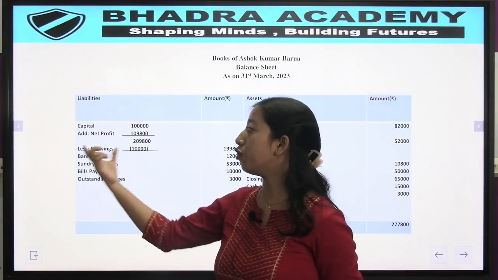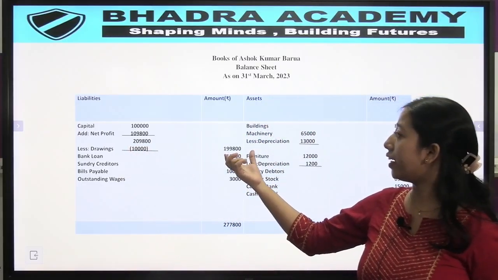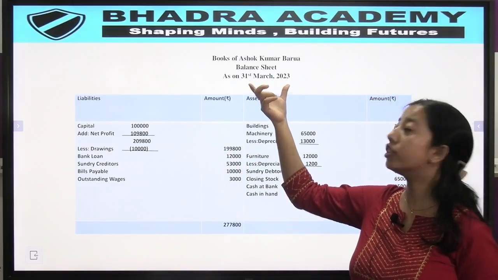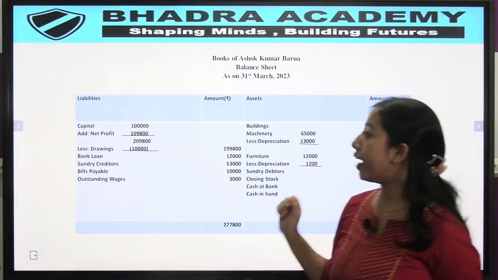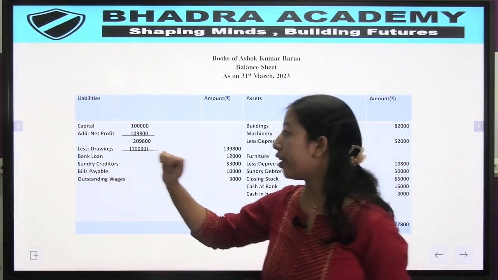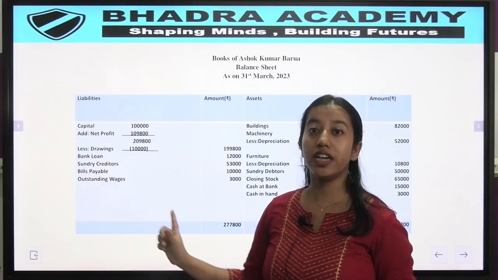From this amount we deduct the drawings, and then we get 1,99,800, the value of our capital on 31st March 2023. Then on the liability side we put bank loan, sundry creditors, bills payable and outstanding wages. That was in the adjustments.